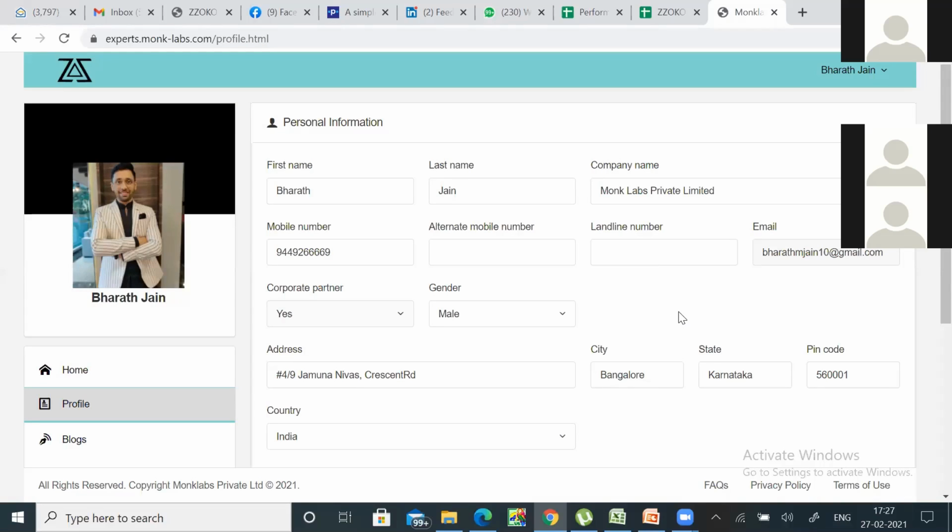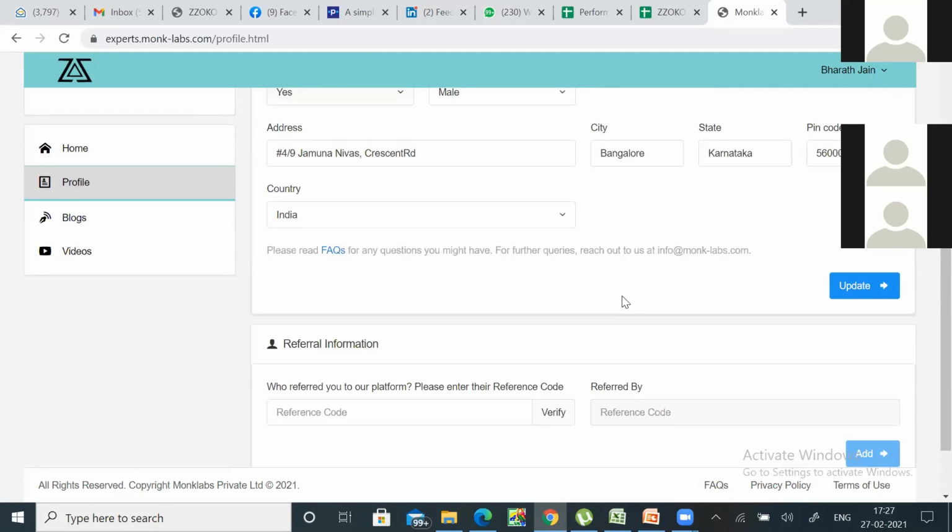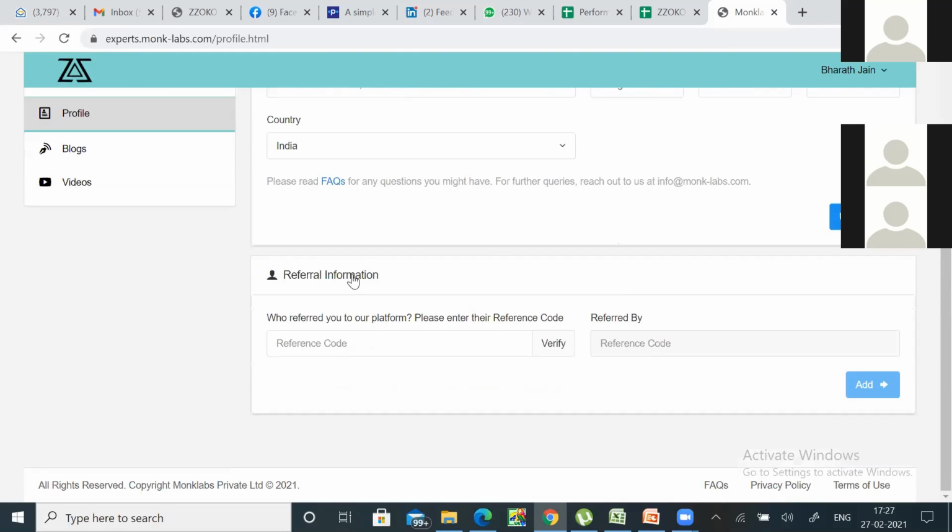And probably, going in the future, the city will matter sometimes if the client is hell bent on taking a consultant from the same city for whatever reasons, right? So that's the reason we'll be taking these things. The referral information is each and every one of you will have a referral code.